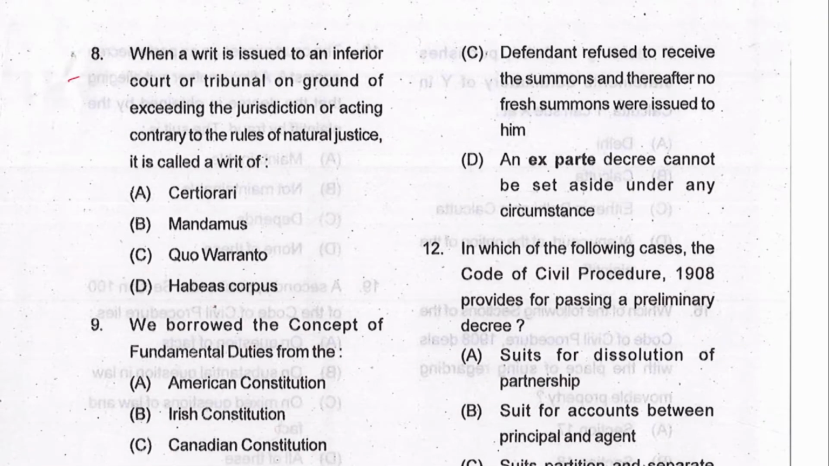Next is 8. When a writ is issued to an inferior court or tribunal on the ground of exceeding jurisdiction or acting contrary to the rules of natural justice, it is called as writ of certiorari. A is the answer. Mandamus, command to do public duty. ठीक है. Quo warranto, what is your authority? Habeas corpus, to have the body.